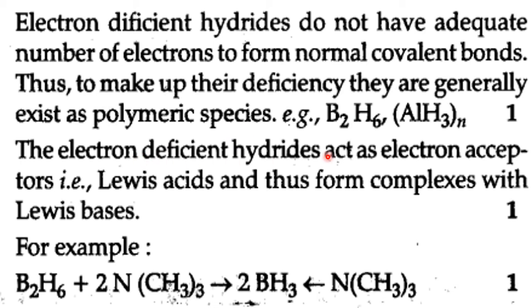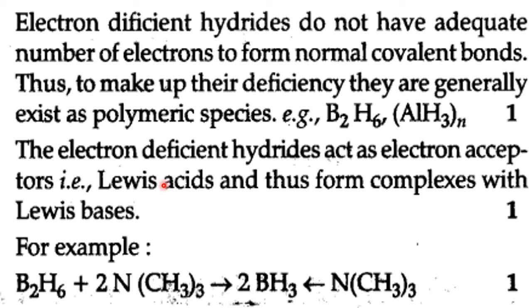The electron deficient hydrides act as electron acceptors. Electron acceptors are also called Lewis acids, according to the Lewis theory we learned in the chemical equilibrium chapter. Proton donors are acids according to the Lowry and Bronsted concept, whereas according to Lewis theory, Lewis acids are electron acceptors because they are electron deficient. They accept electrons. Therefore, p block or molecular or covalent hydrides are also called Lewis acids.